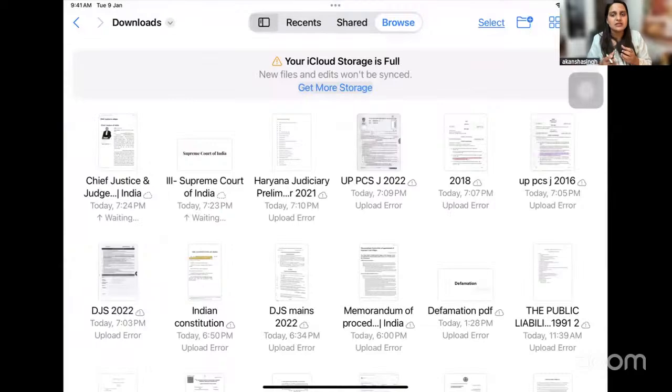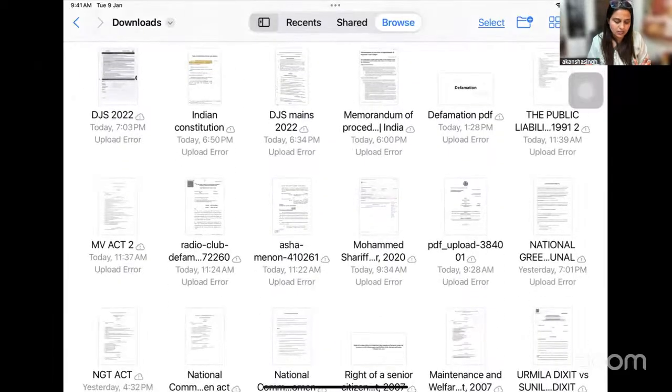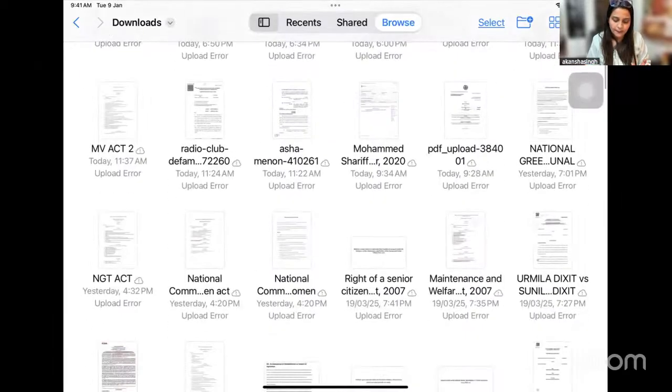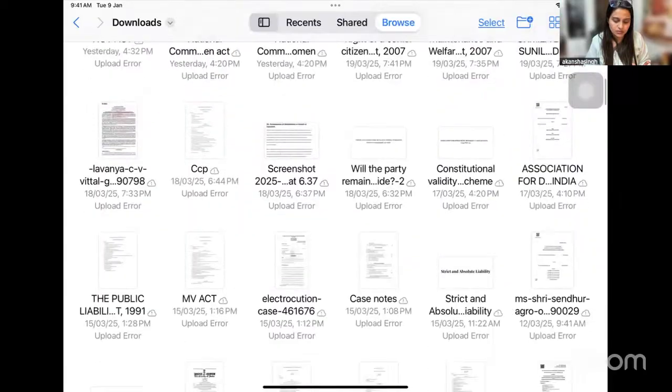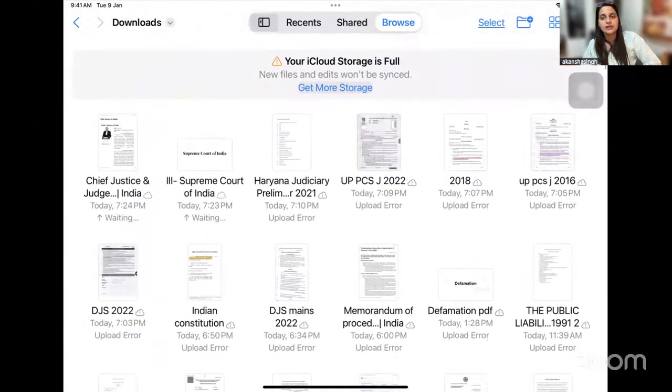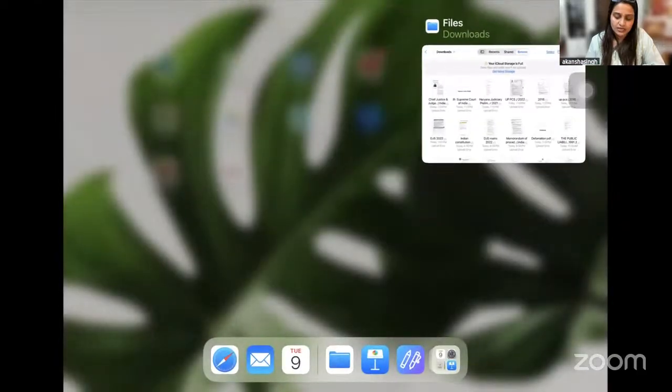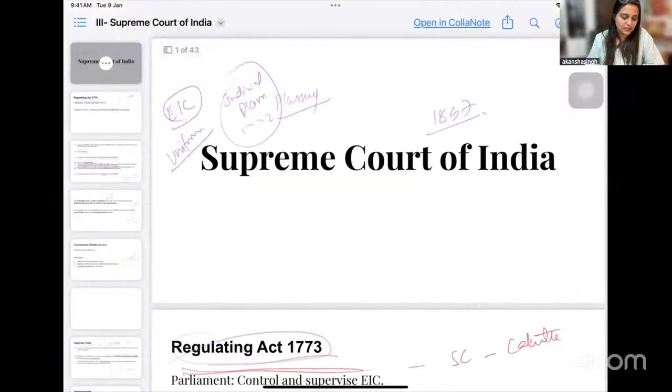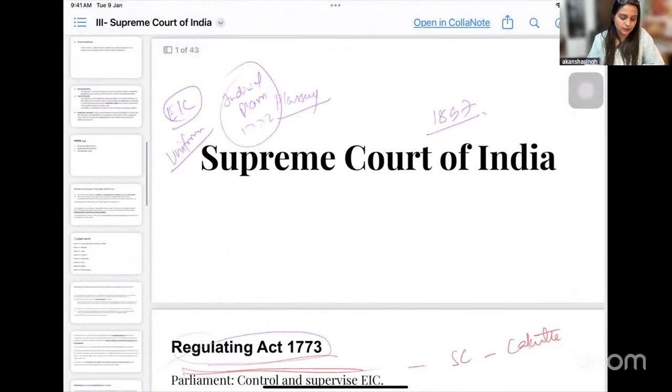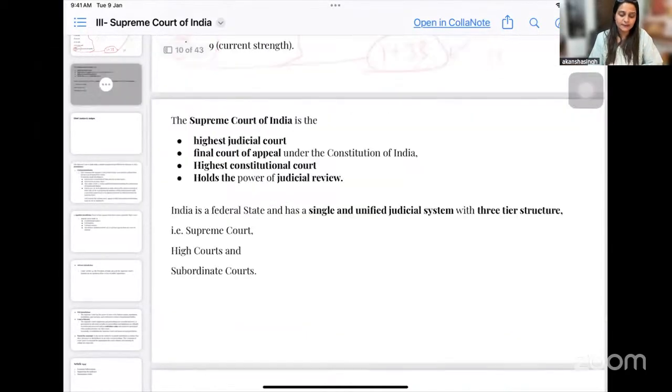Then you must have heard the term roster in passing reference, right? So you should know, I think I have not downloaded the roster. I do not have the copy of roster right now, but you can get the copy of the roster from the Supreme Court of India website. How roster is made, how the different classification of cases are done, that is also something that you can understand from the documents present on the website of Supreme Court of India. So this is something which is important for you.